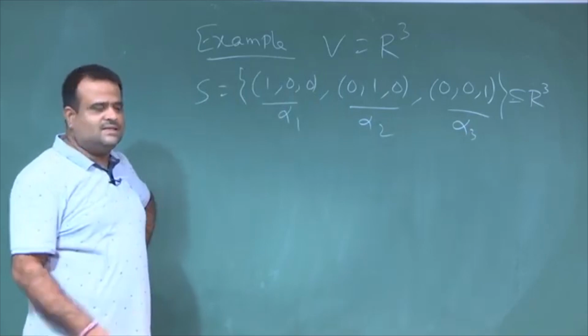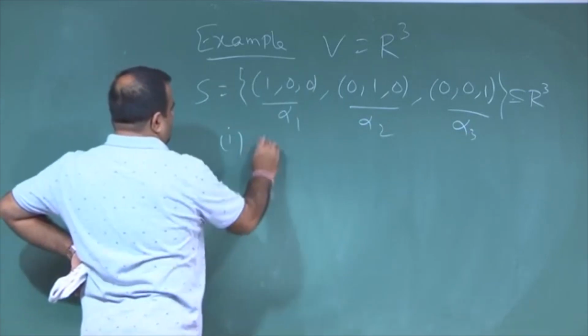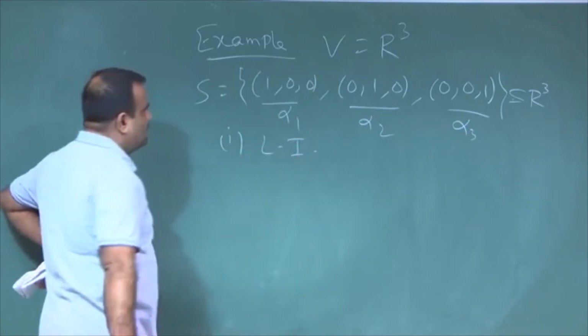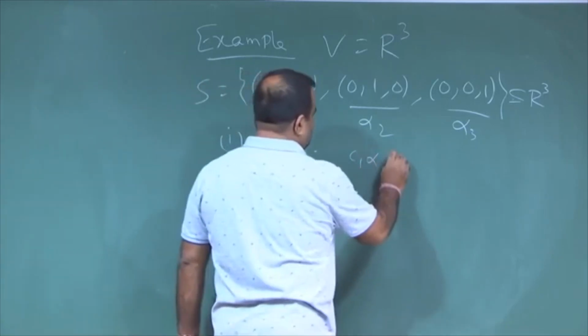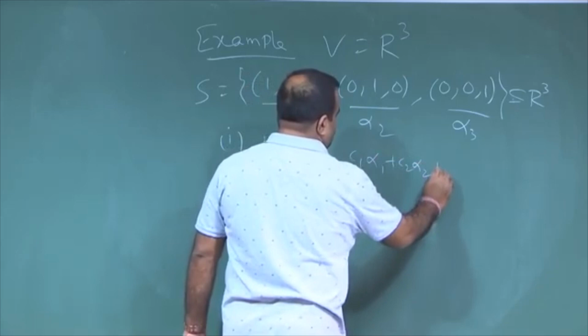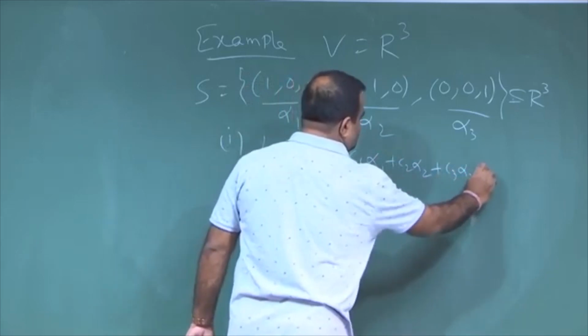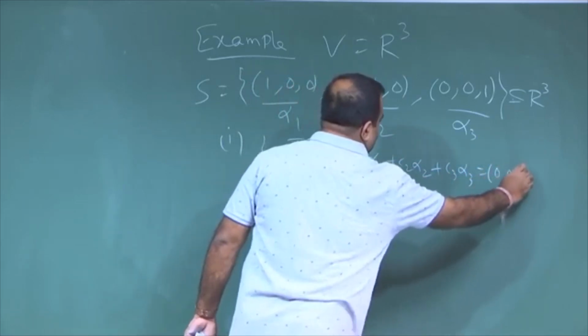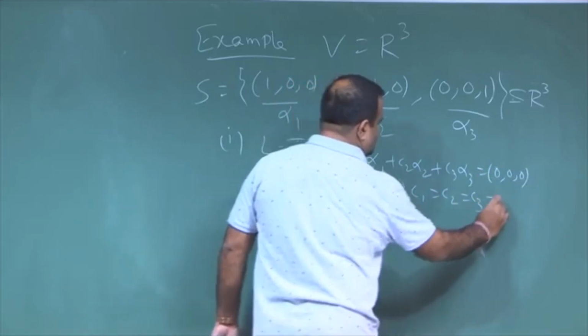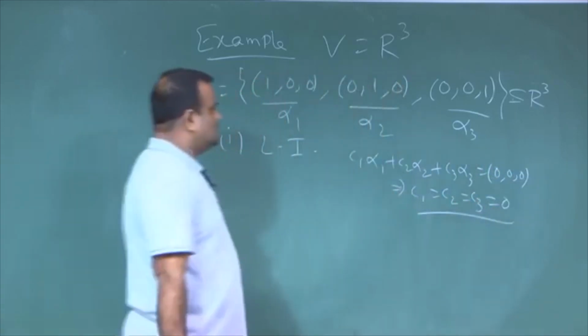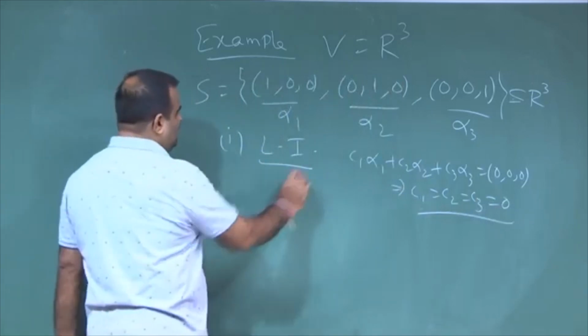Now we can easily check this is linearly independent, because if C1 alpha 1 plus C2 alpha 2 plus C3 alpha 3 is equal to the zero vector, then this must imply C1, C2, C3 are all 0. There is only one solution. So this is linearly independent.